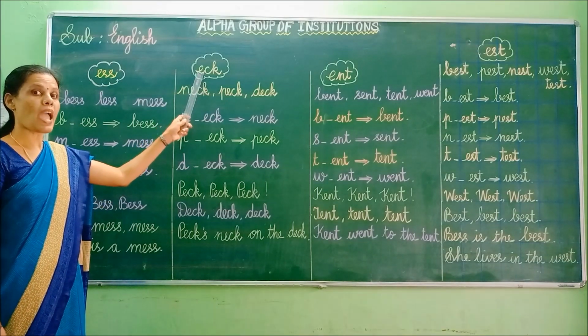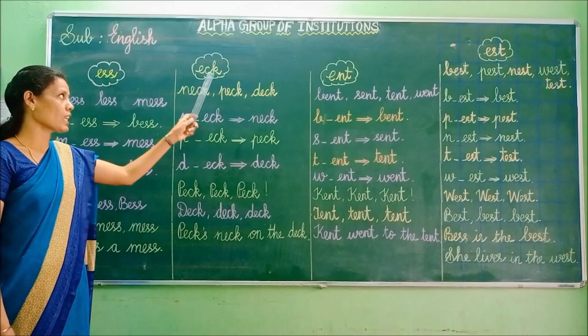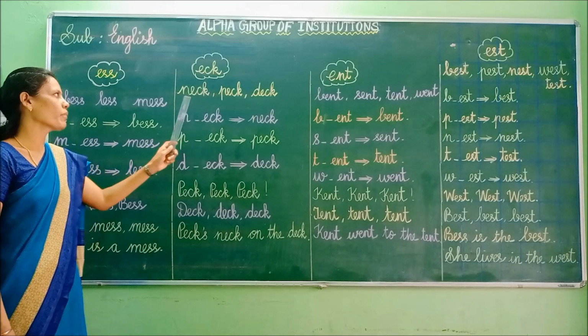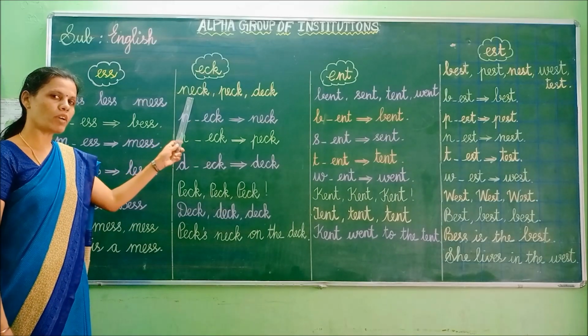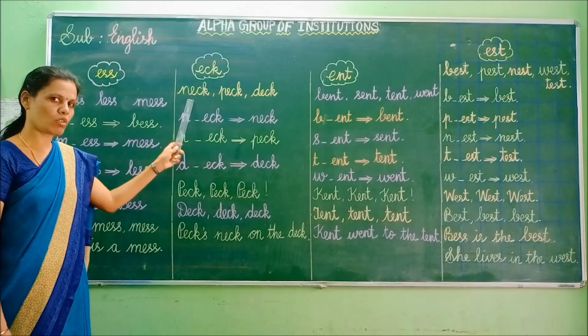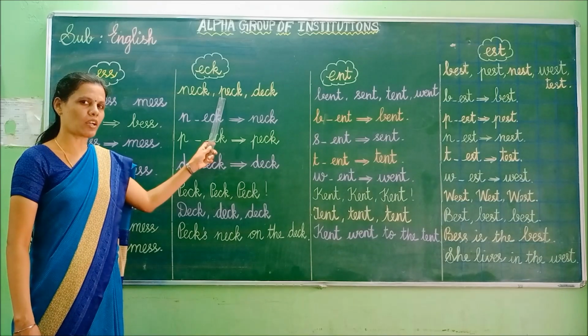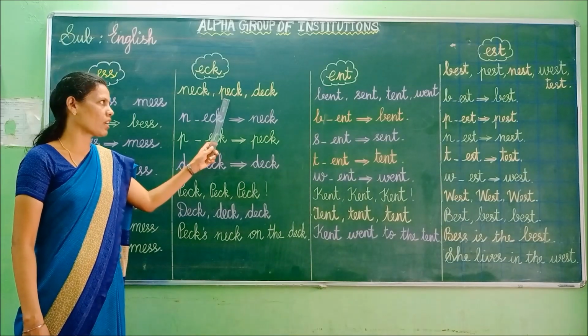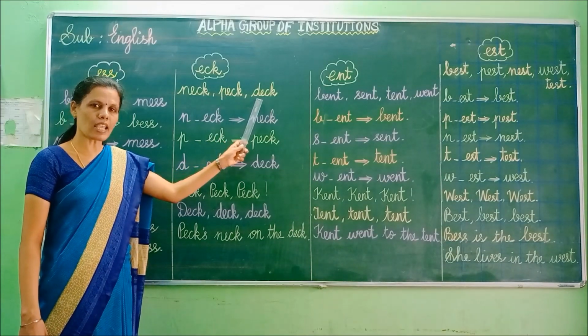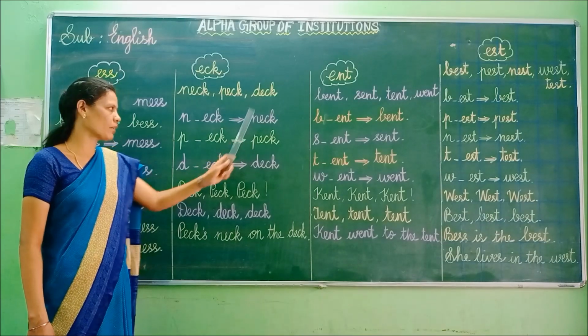What sounds? Egg. E-C-K. Egg. Neck. What word is this? Neck. Next one. Take. What is this? Take. This one. Deck. What is this? Deck.